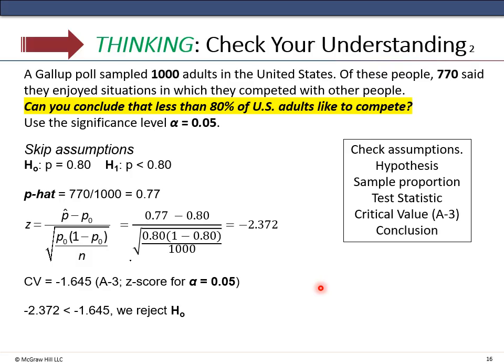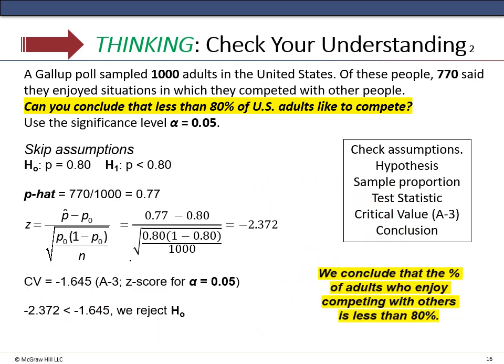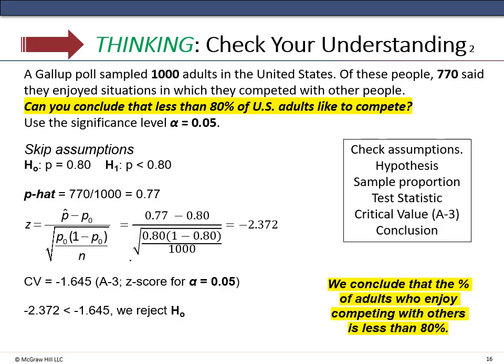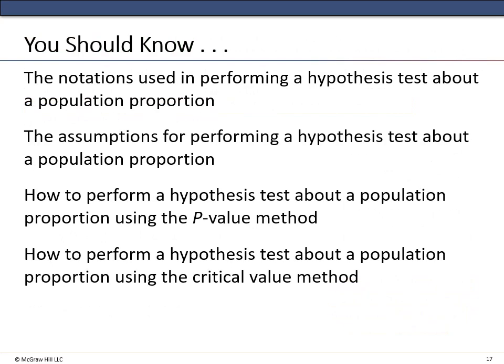Again, I like to visually graph it. I didn't do it this time. I like to graph that normal curve, draw a line for negative 1.645, and then all the area to the left is the critical region. I can see easily visually when I draw the normal curve that it is to the left of that and it's in the critical region, so we would reject the null hypothesis. We conclude that the percent of adults who enjoy competing with others is less than 80%.